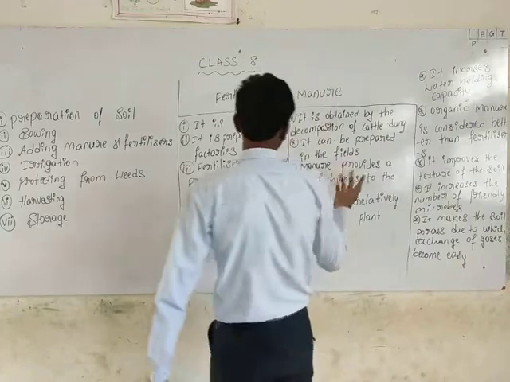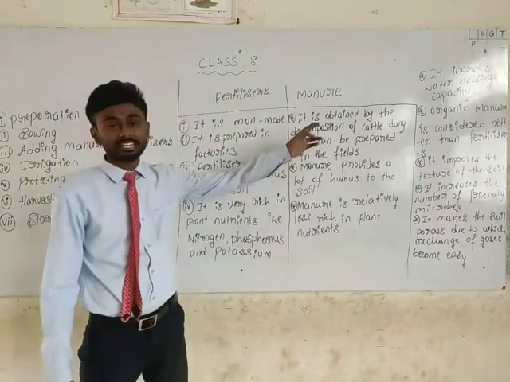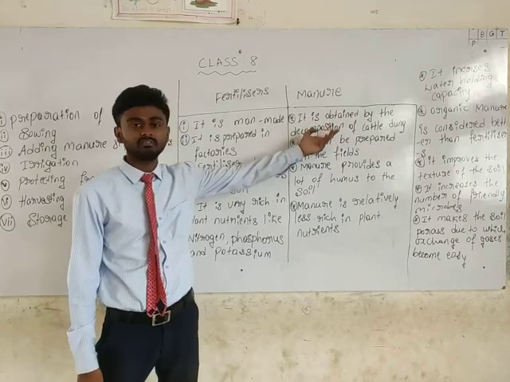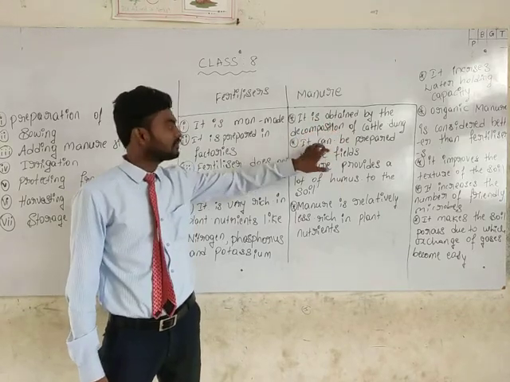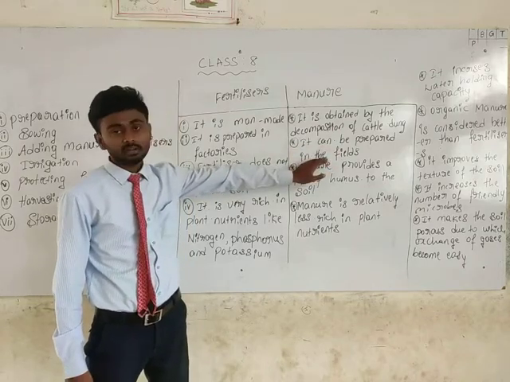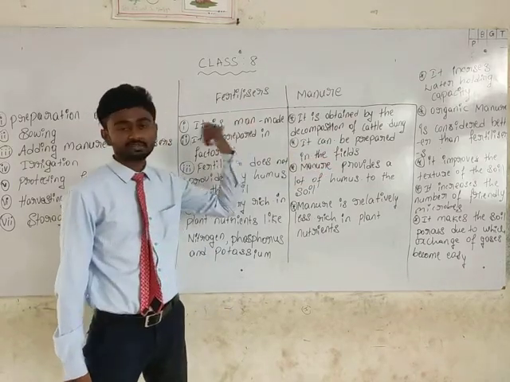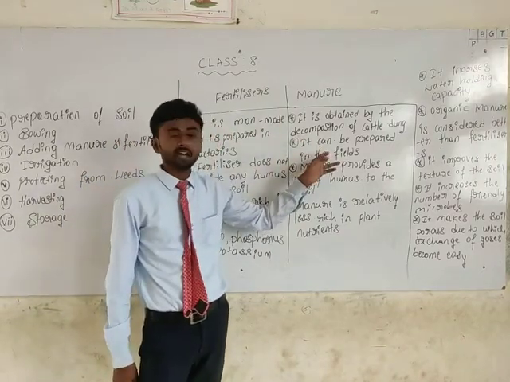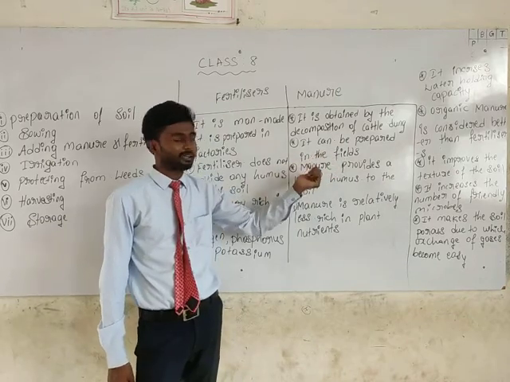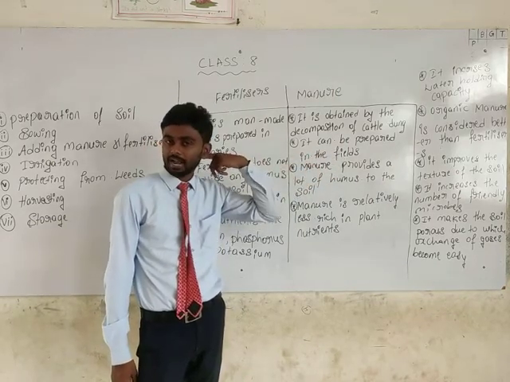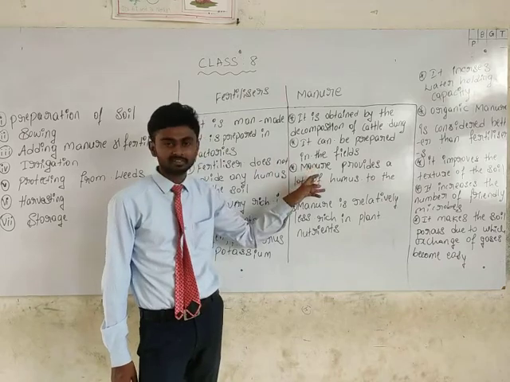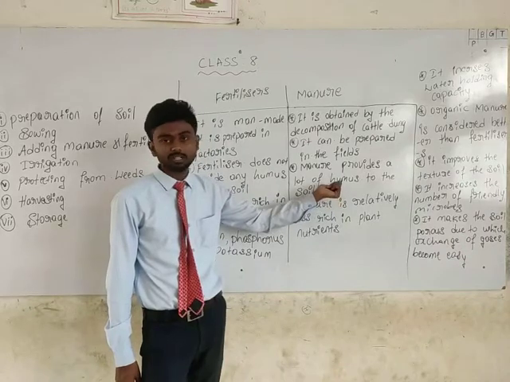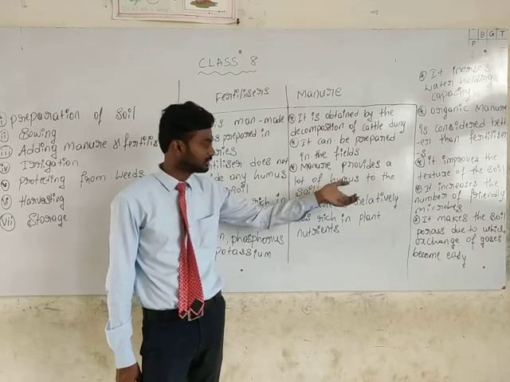And on this side there is manure. Manure is obtained from the decomposition of cattle dung. Fertilizers we get from the factories, but manure can be prepared in the fields, using cattle dung, plant waste, plant branches and leaves. The manure provides a lot of humus to the soil.